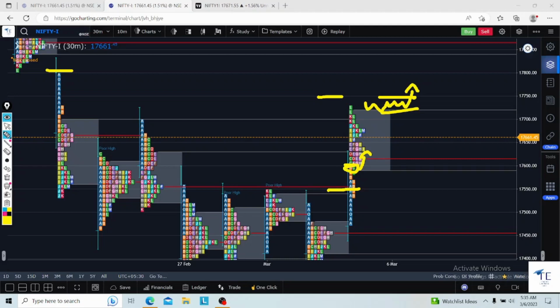This is a long pending target. We have to clear this anomaly. Poor selling happened that day, so this unfinished business is very long pending to clear. Today I am expecting this zone will be cleared.